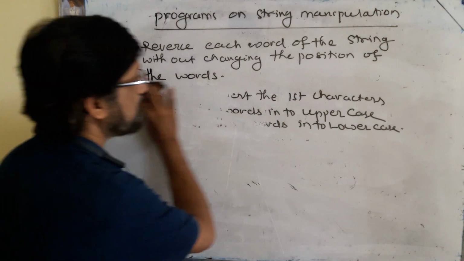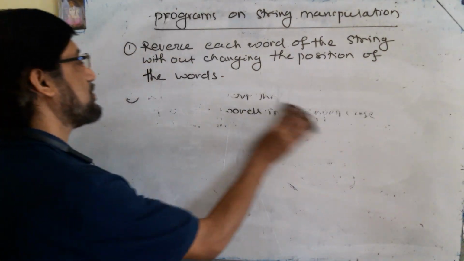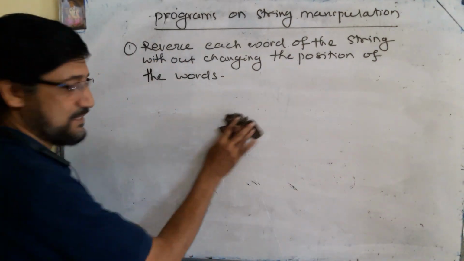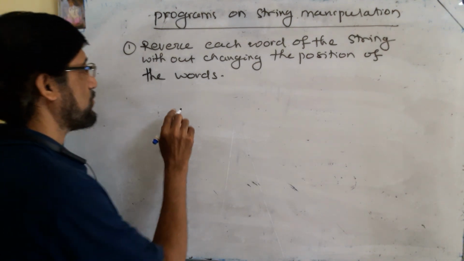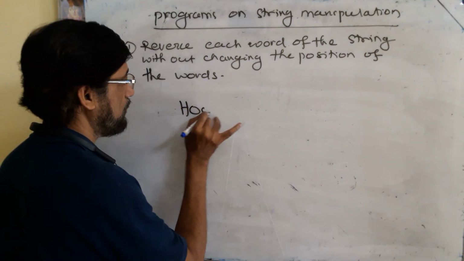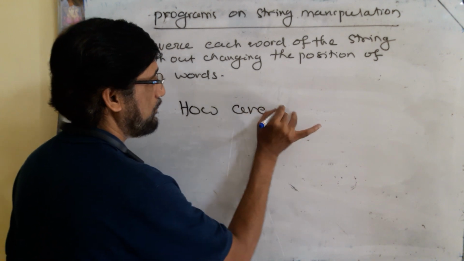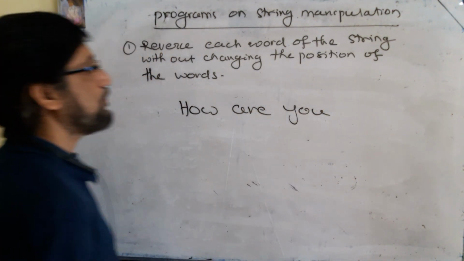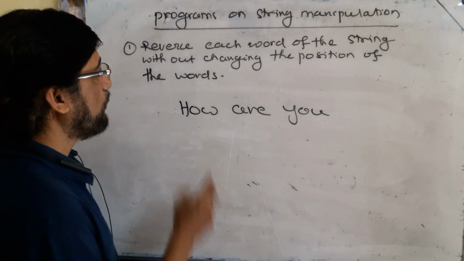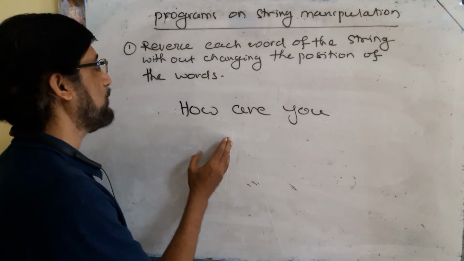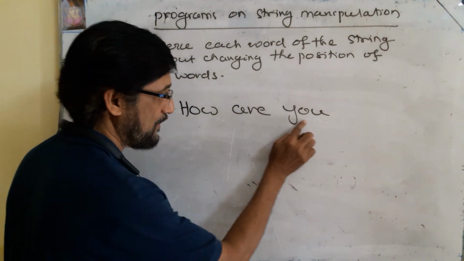That is, reverse each word of the string without changing the position of the words. Let us consider this string. Suppose the string is "how are you". You have to reverse each word of the string without changing the position. This is the first position, second position, third position.